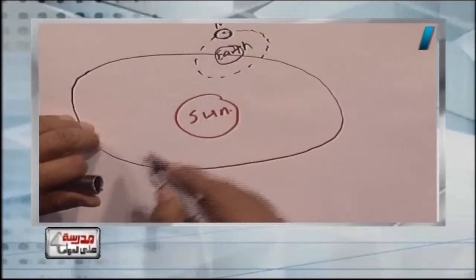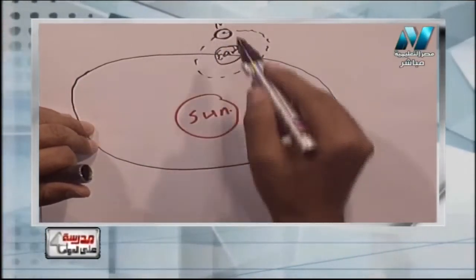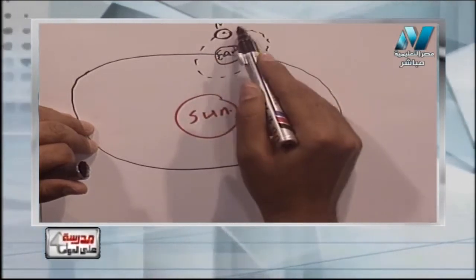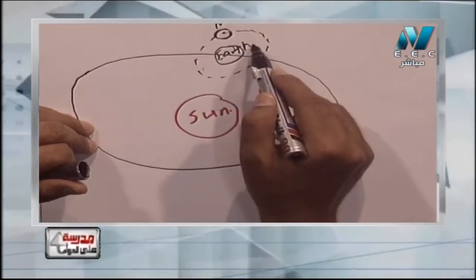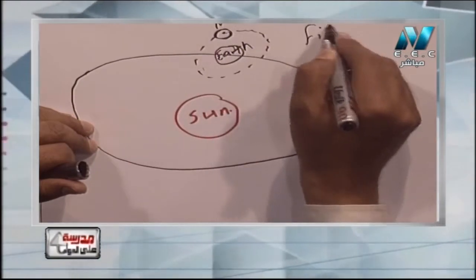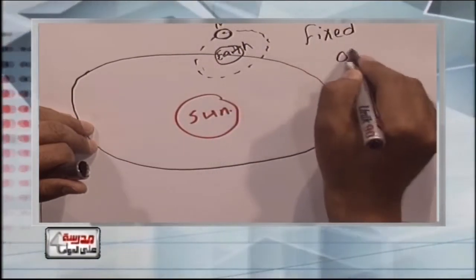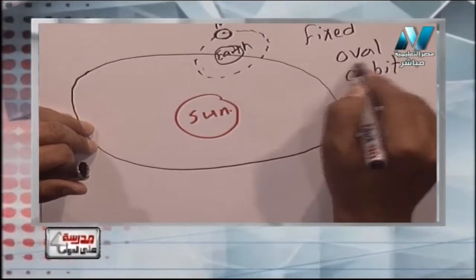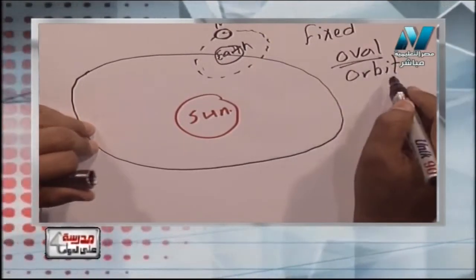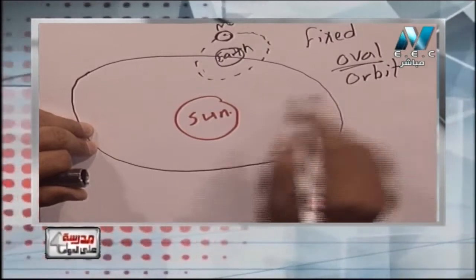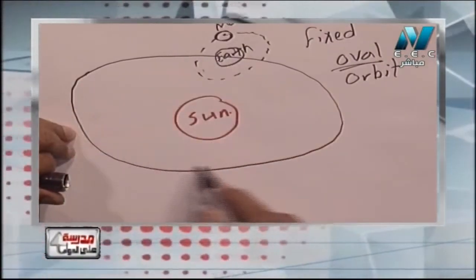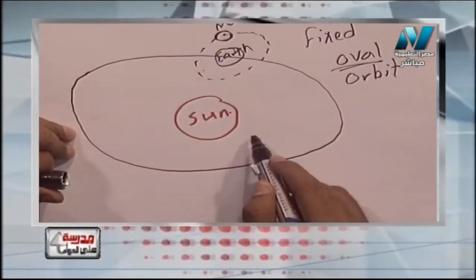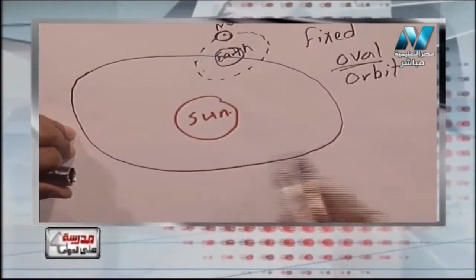The earth revolves around the sun, and the moon revolves around the earth in a fixed oval orbit. Oval here means something like an egg. And the earth revolves around the sun in a fixed elliptical orbit.